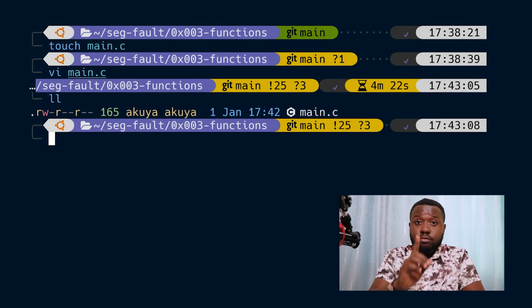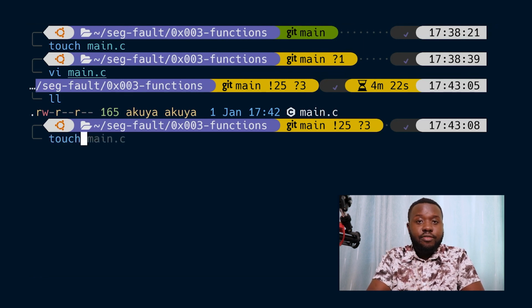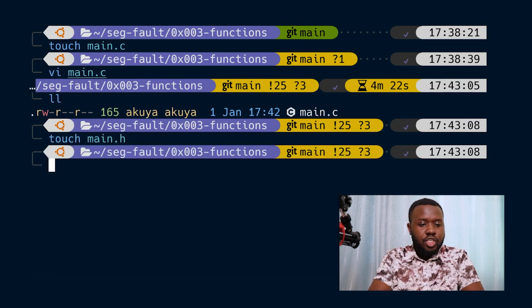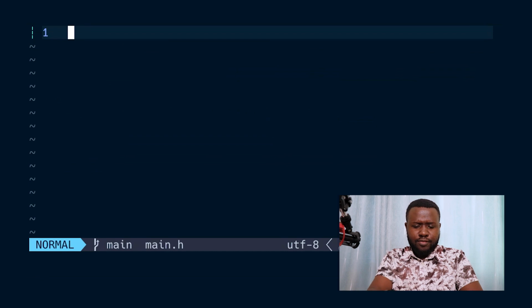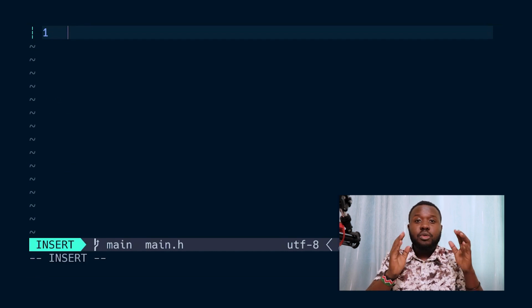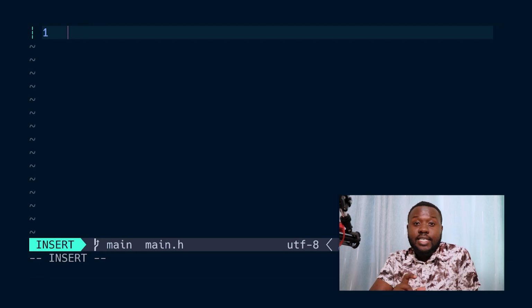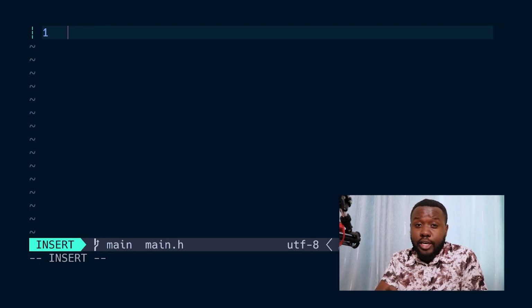So for purposes of declaring, let's create our own header file. I'm going to call mine main.h. Let's open main.h, and there's a lot of things that you could write, but right now we're just going to declare the function. And to declare a function, we write the function's prototype.